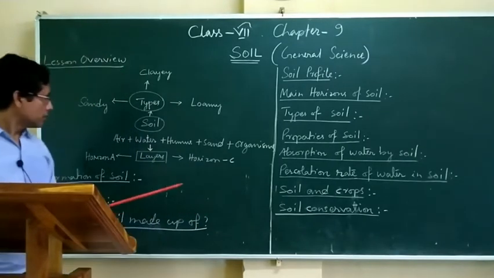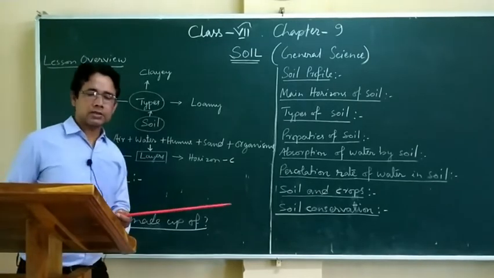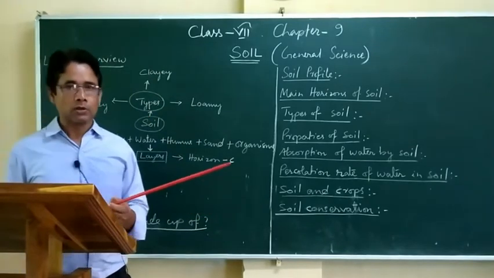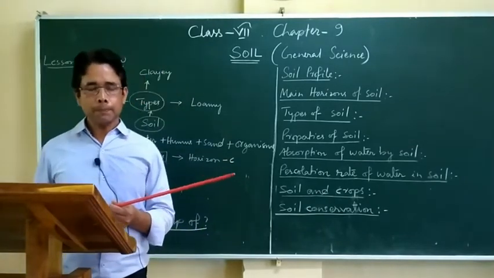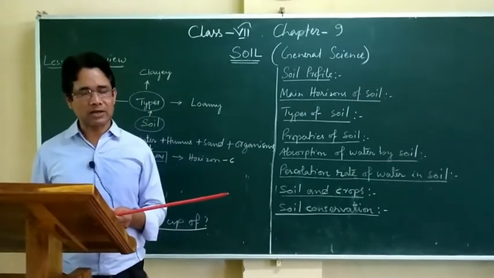Now soil consists of different layers. So there are mainly three layers. The three layers are called horizon A, the topmost layer, which is fertile.